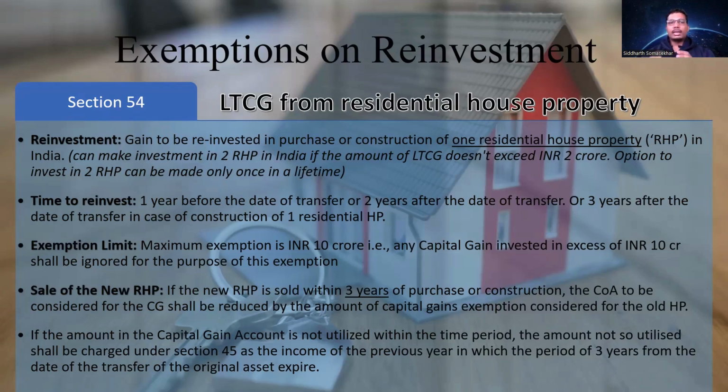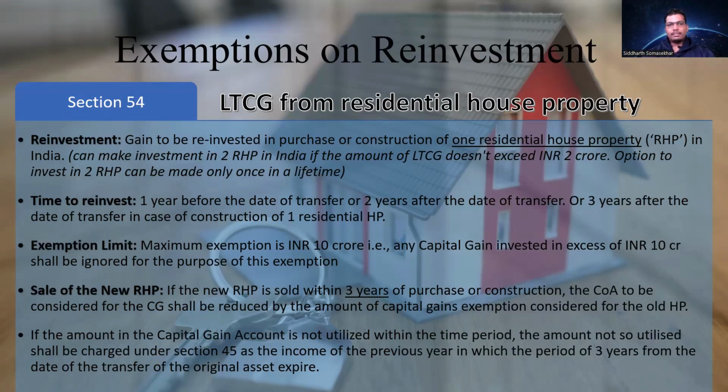Then we should look at what happens when you sell the new residential house property within a period of 3 years from the purchase or construction of the property. So let's say you reinvested in a residential house property and you sold that new residential house property within 3 years from the date of purchase. Then whatever capital gain you would compute for the sale of the new asset, take that cost of acquisition for that and you reduce the capital gain that was exempted for the sale of the original asset.